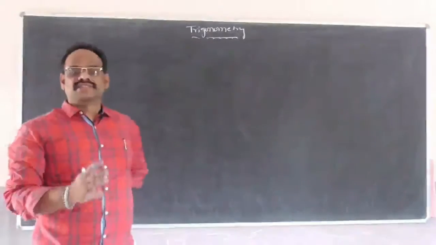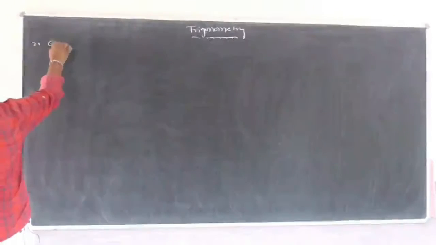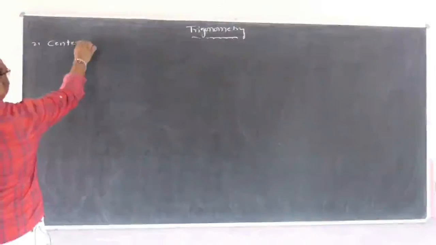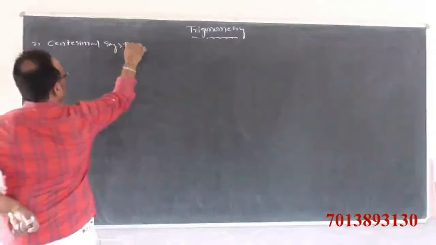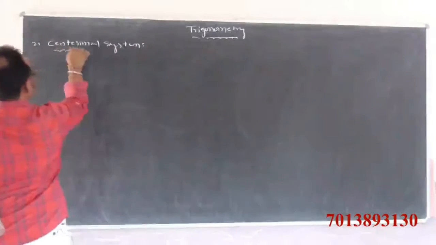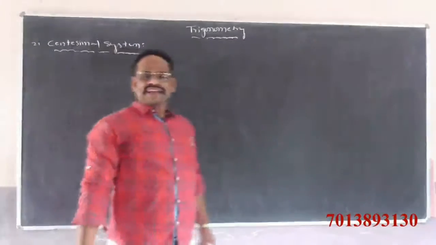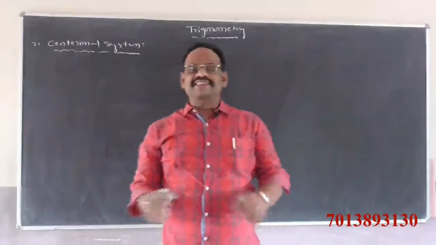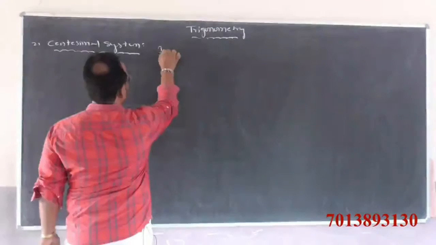Next system is the centesimal system. The second one, the centesimal system, is nothing but the French system. In this system, the measurement of angle is in this system.